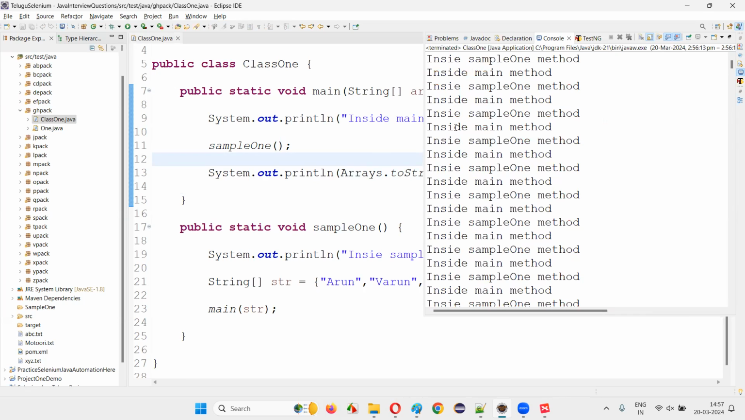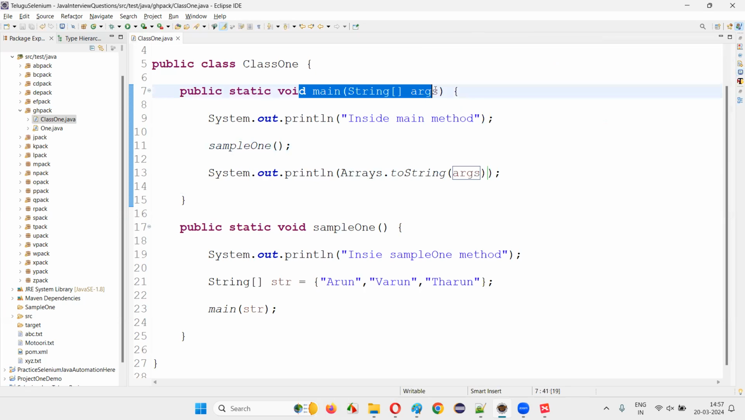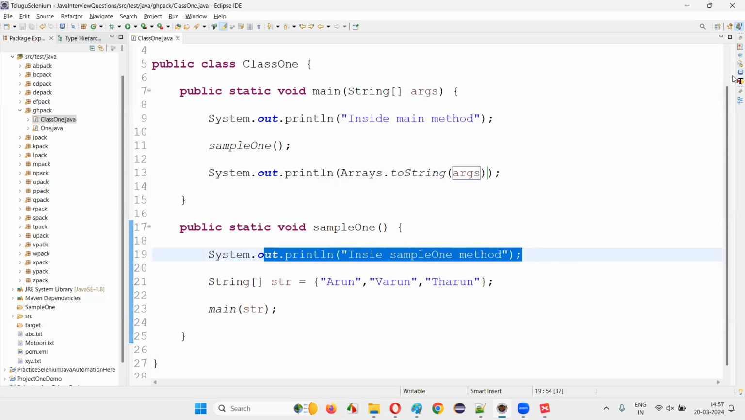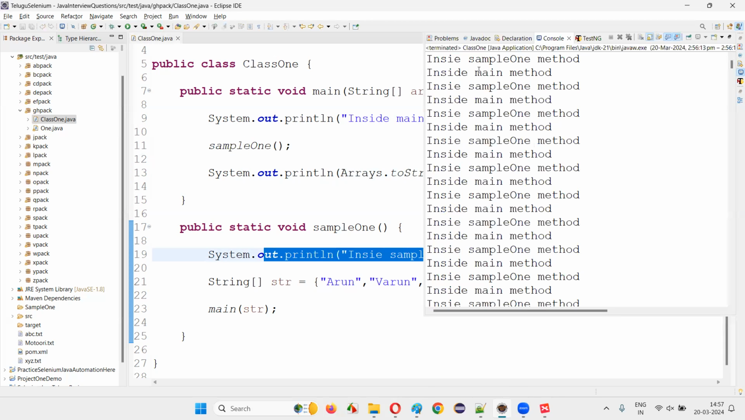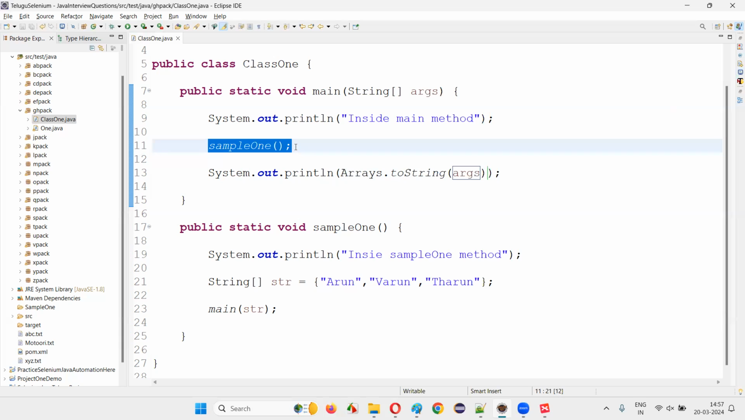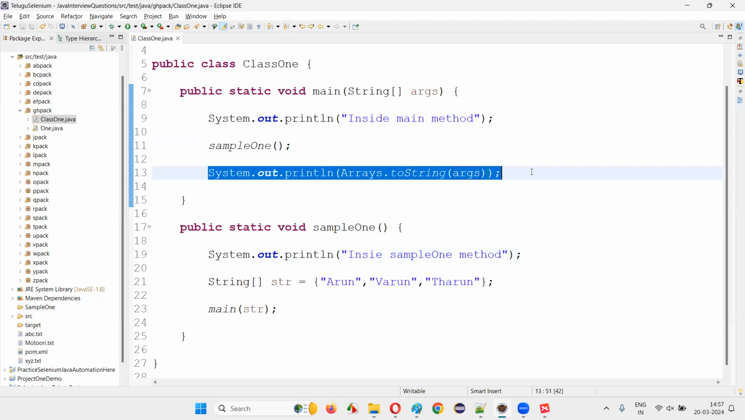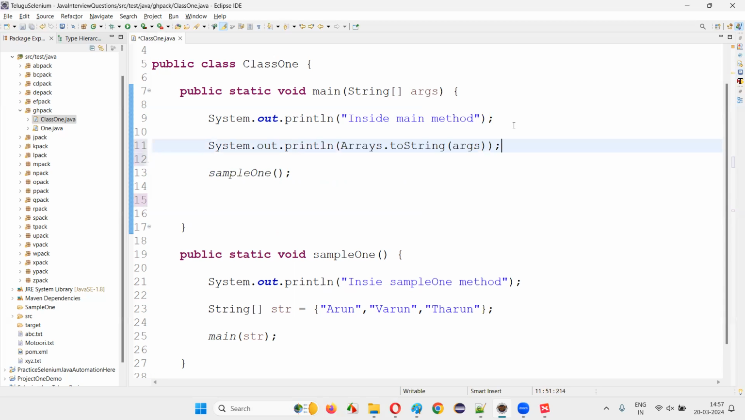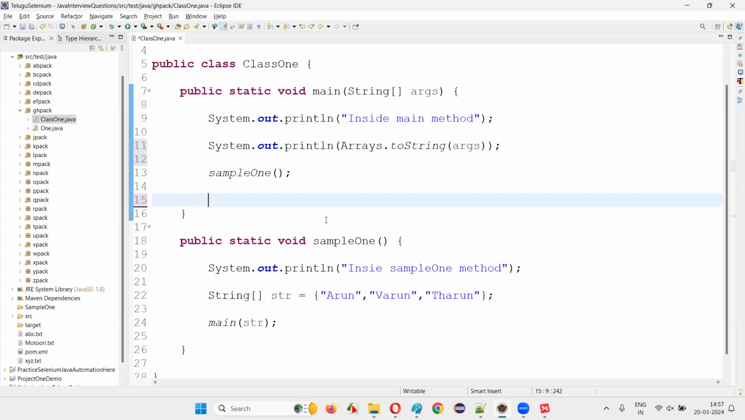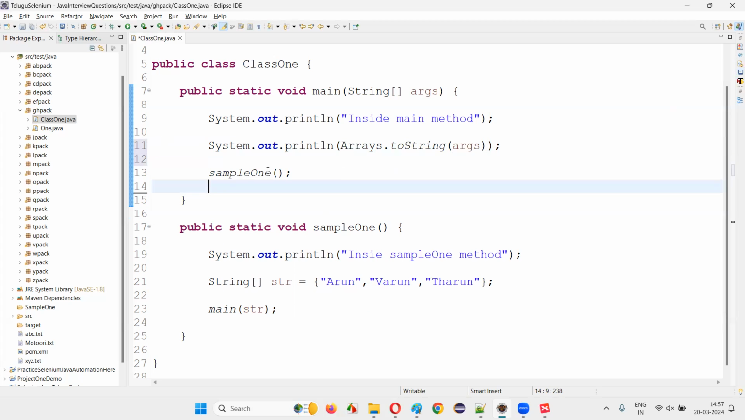So what's happening here? Execution will start from the main method. Inside the main method, sample 1 is called, and inside sample 1 should be printed. Once it is called, it again calls the main method inside the main method. So I have to take this out here and put it here. Let's keep the calling statements at the end.